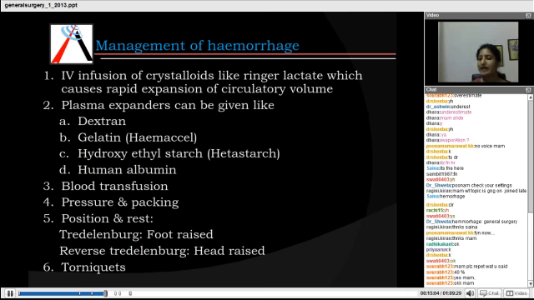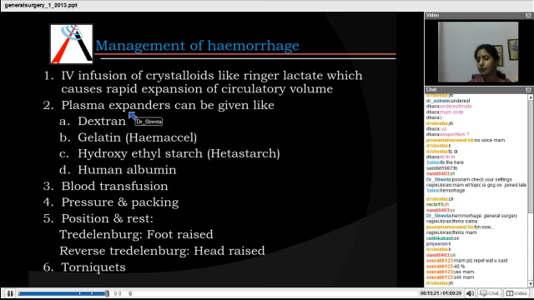Now, how do you manage a hemorrhage? One is by preventing blood loss from your body. Second is, whatever blood loss has occurred, you tend to replace it. Clear? So these are the two important points you need to do. One is to stop the bleeding. Second is to replace whatever bleeding has occurred with solutions and blood transfusions. Clear? So the first thing when bleeding occurs, what do you do?